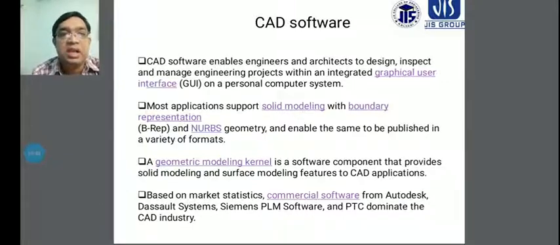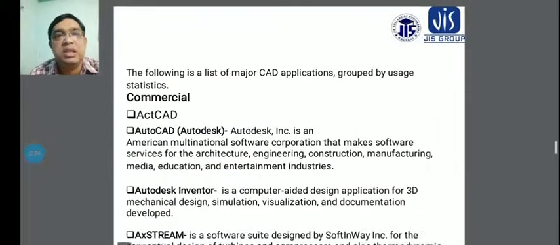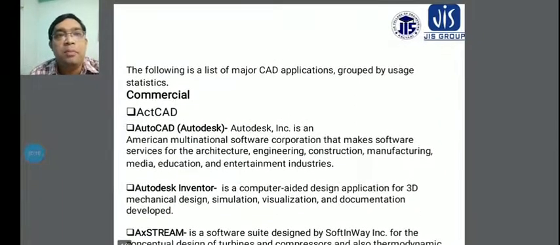The Siemens PLM software, the product lifecycle management software, will also be considered, and PTC dominates the CAD industry. The following is a list of major